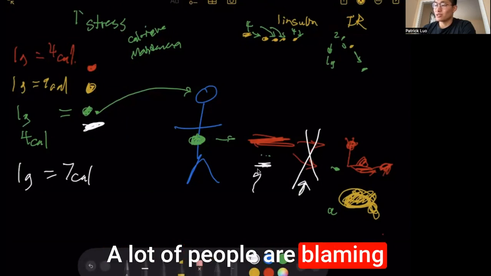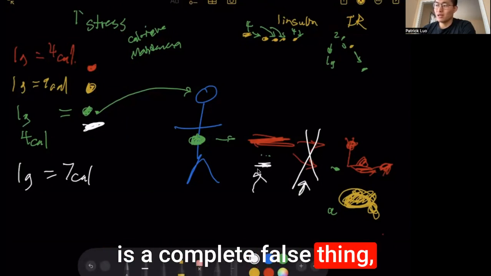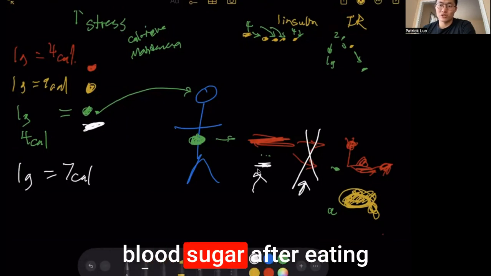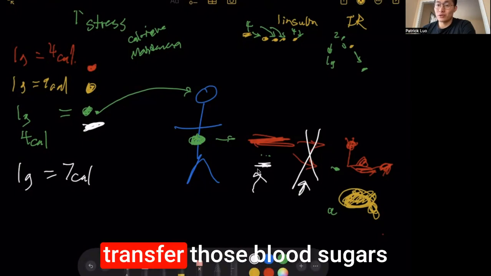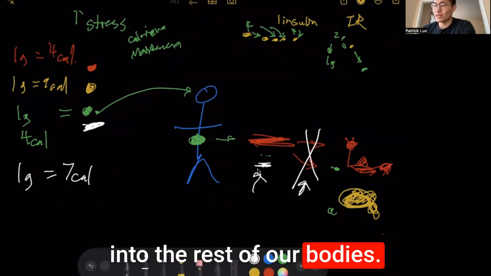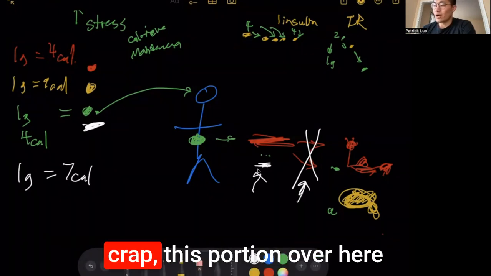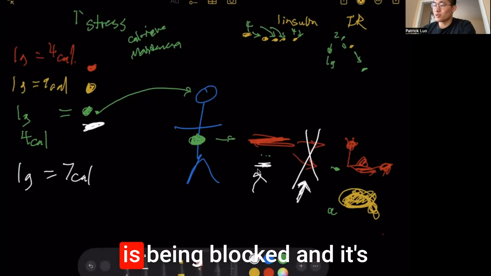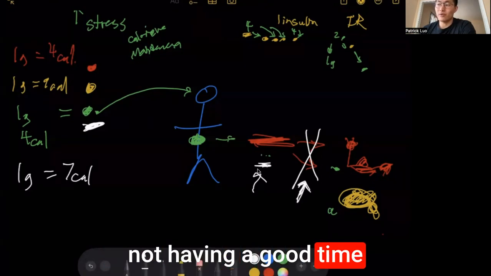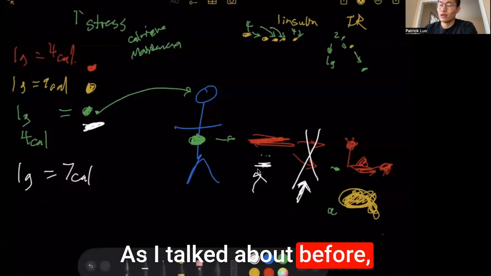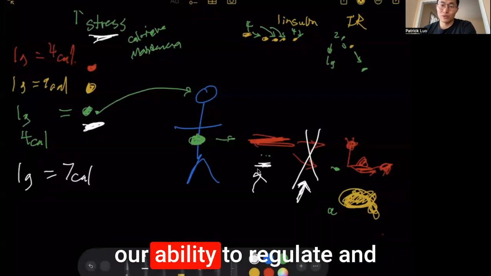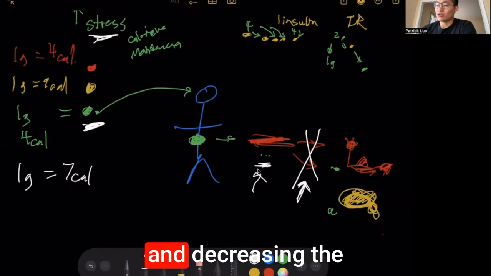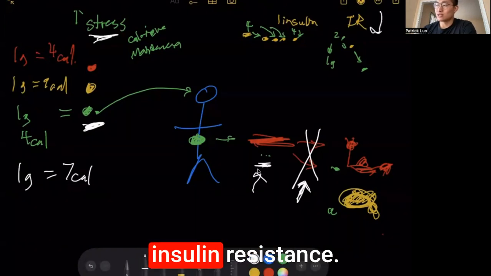A lot of people are blaming this step over here, which is completely false, because rises in blood sugar after eating food are completely normal, since it's supposed to transfer those blood sugars into the rest of our bodies. It's just a matter of, oh no, this portion over here is being blocked. And as for ways to address it, as I talked about before, if we're able to reduce the amount of stress, that can significantly improve our ability to regulate and manage blood sugars and decrease insulin resistance.